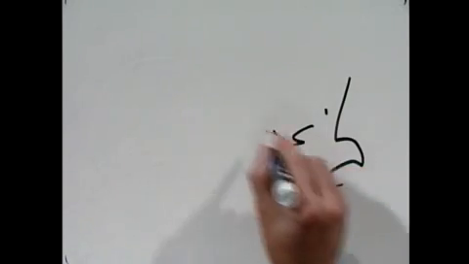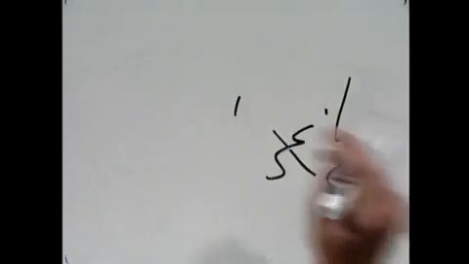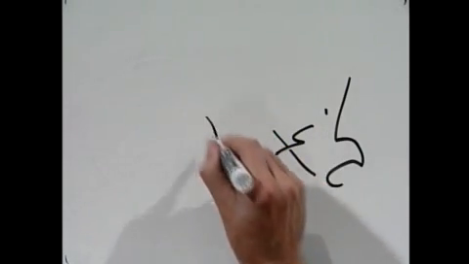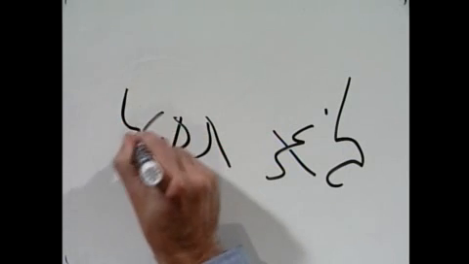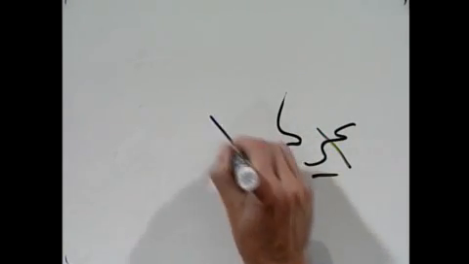If you use the lo, then you're going to use an imperfect. And so you're going to use an imperfect second person, not an imperative. So if you want to say you must not kill, or thou shalt not kill, or something like that, you want to use lo plus the imperfect, not the imperative. You do not negate imperatives in Hebrew. And if you use the al, technically you're using the jussive. Okay, so if you use the al, you're really not using an imperfect, you're using a jussive.